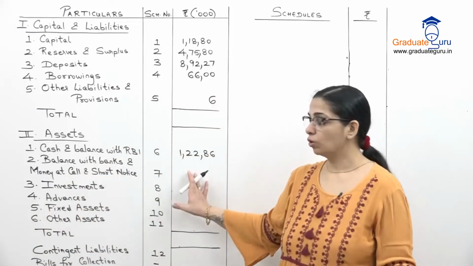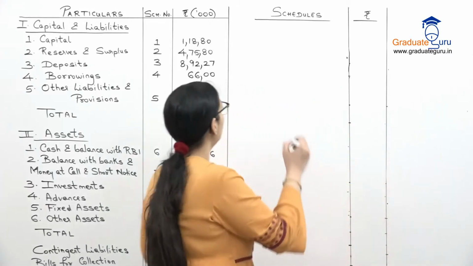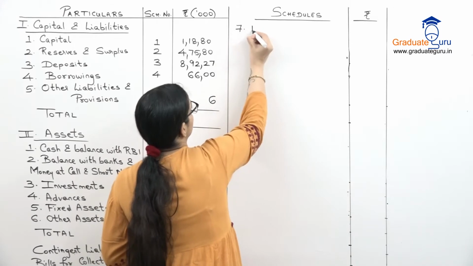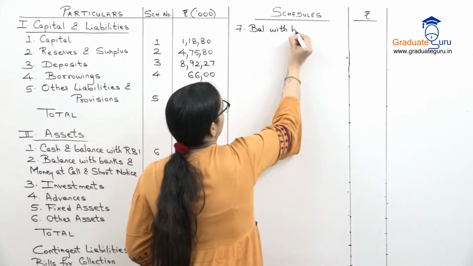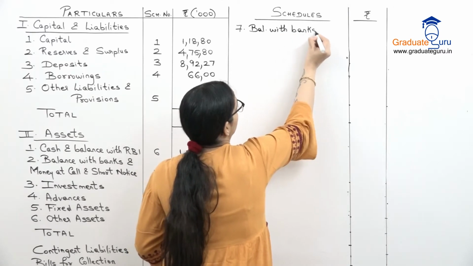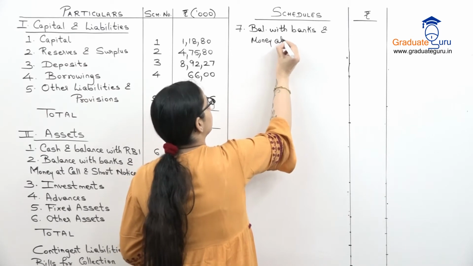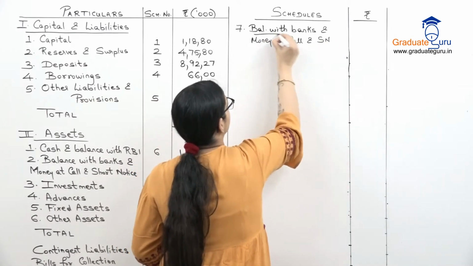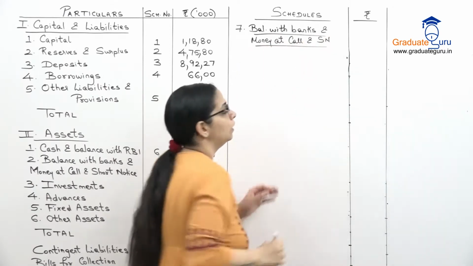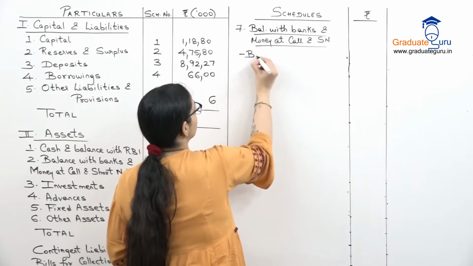So now let us go to schedule number 7, balance with banks and money at call and short notice. Now here first we have to write balance with other banks.